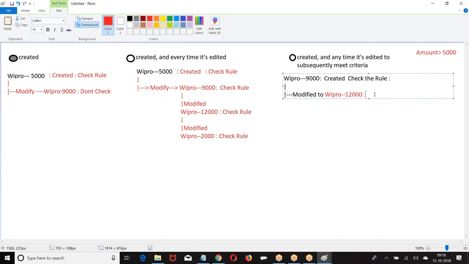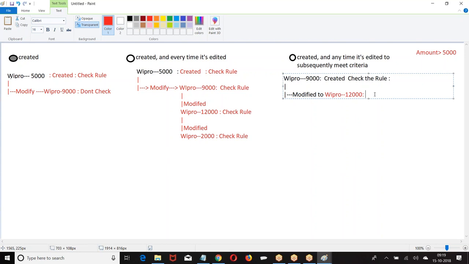If the record which I am trying to modify is already meeting a condition, then don't check the rule. Which record am I trying to modify? Wipro 9,000. Wipro 9,000, is it already meeting a condition? My condition is amount greater than 5,000. When I say amount greater than 5,000, what happened?